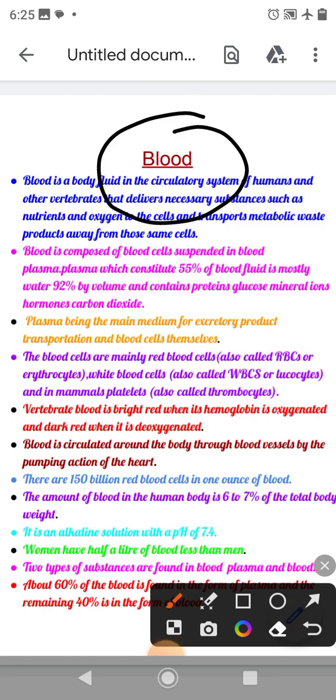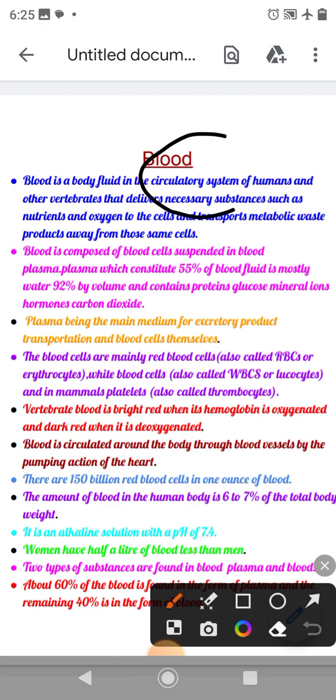Blood is a body fluid in the circulatory system of humans and other vertebrates that delivers necessary substances such as nutrients and oxygen to the cells and transports metabolic waste products away from those same cells.